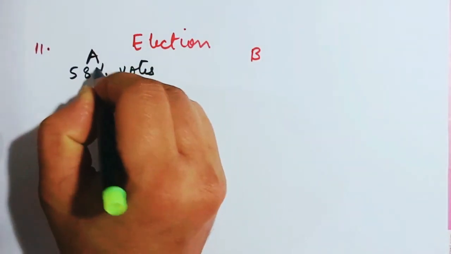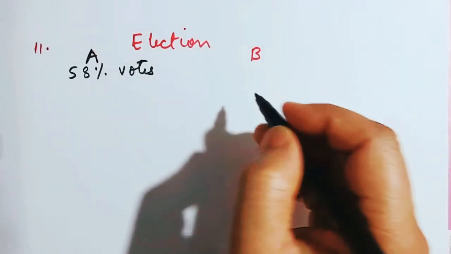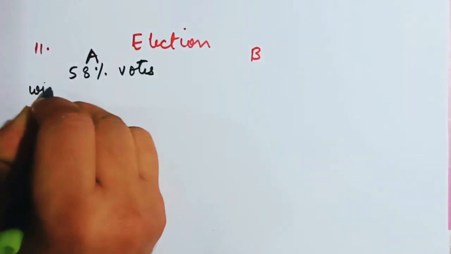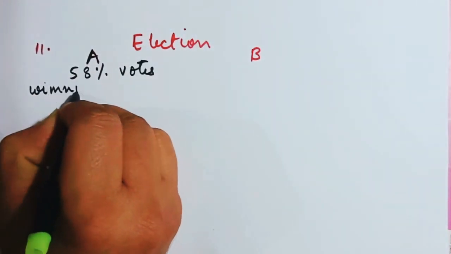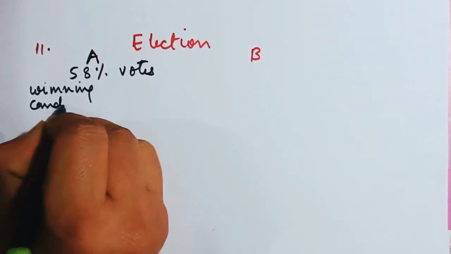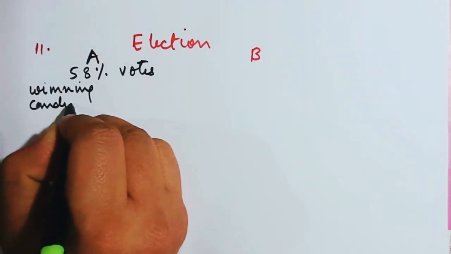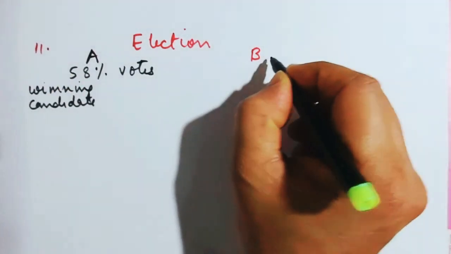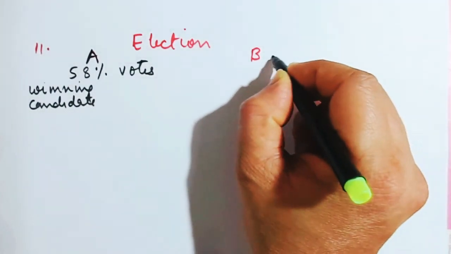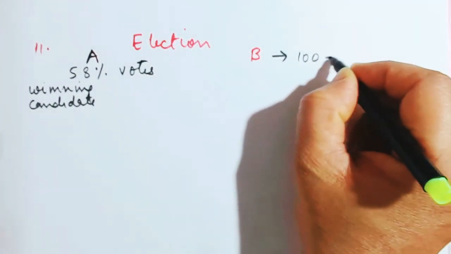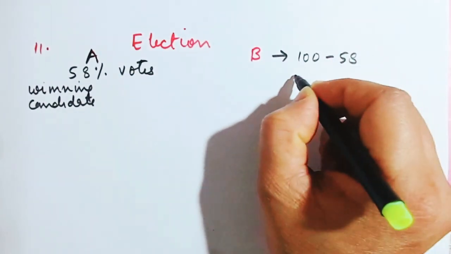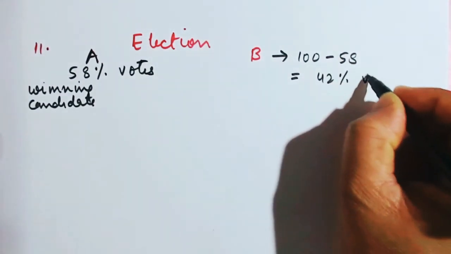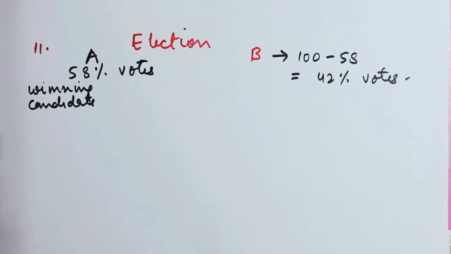If A gets 58% of votes, they say that this fellow is the winning candidate. Naturally, he will be the winning candidate, because it is more than 50% of votes. B will get 100 minus 58, which is 42% votes.